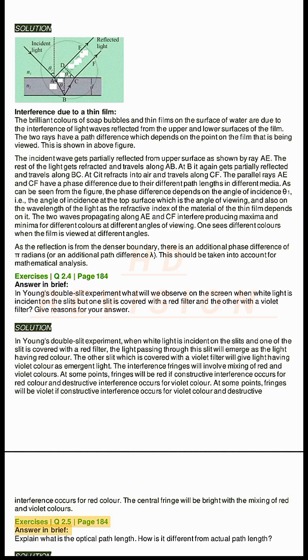Exercises Q2.5, page 184. Answer in brief. Explain what is the optical path length. How is it different from actual path length?